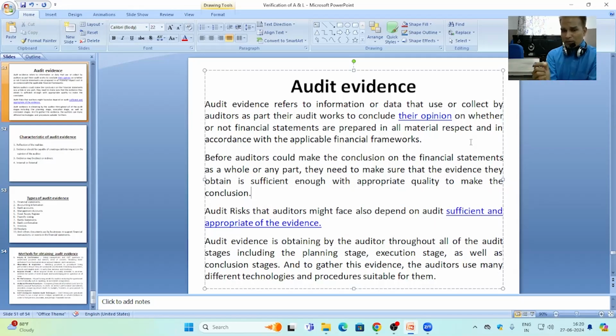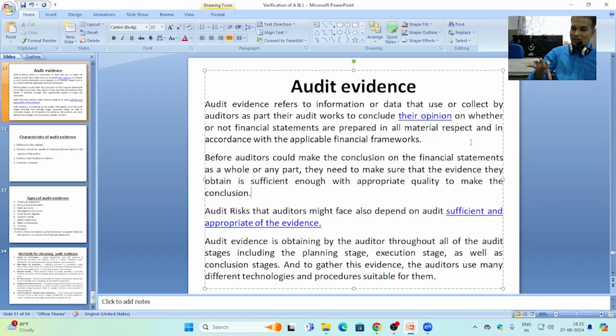Before the auditor can reach a conclusion on the financial statements as a whole or any part, they need to make sure that the evidences they gathered are sufficient, with appropriate quality, to make the conclusion.